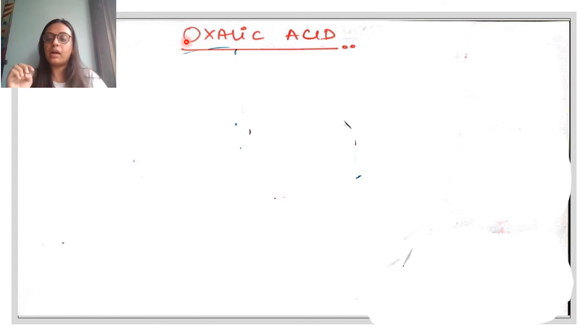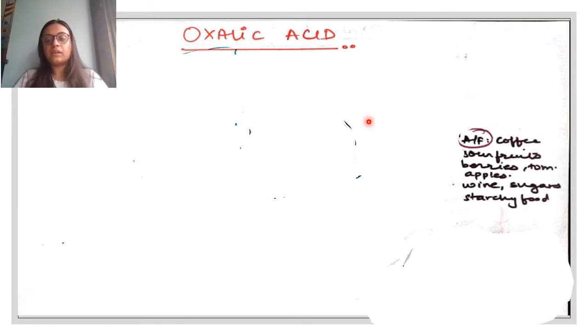But still there are foods that have a high amount of oxalate in them. Not high enough to cause poisoning unless taken in excess, which is also not really possible because the quantity is very less in those foods. But let us assume that the person is idiosyncratic to those substances, and hence their reactivity to those substances will be pretty high. Now, what are those substances or food items that have high oxalate in them?